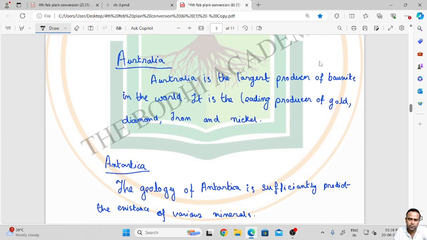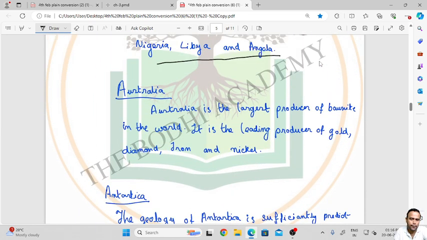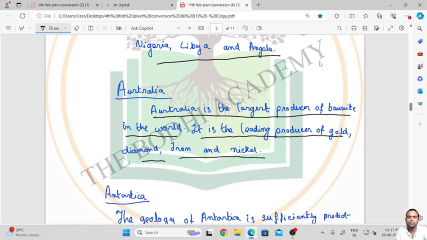Australia. Australia is the largest producer of bauxite in the world. It is the leading producer of gold, diamond, iron and nickel. So each and every continent has its own speciality of contribution of minerals in the world.